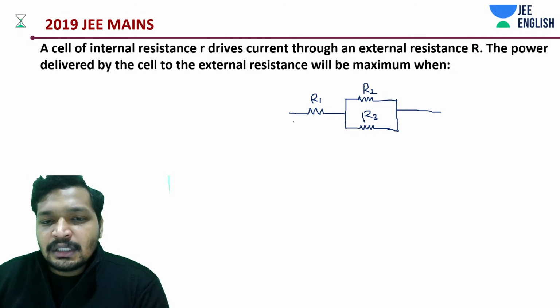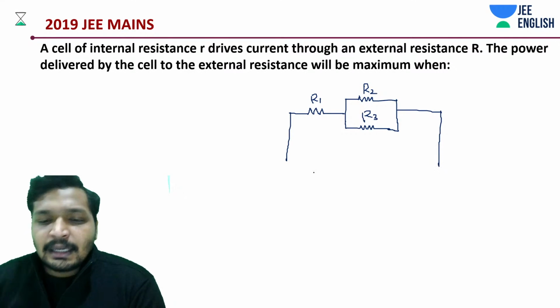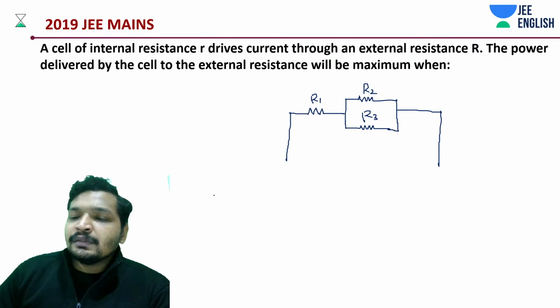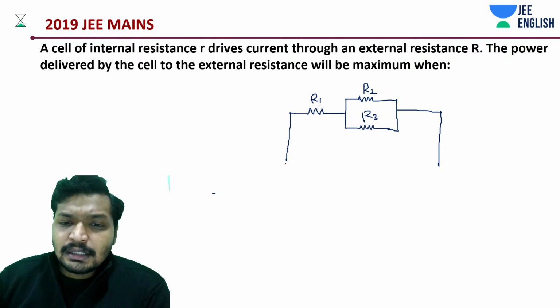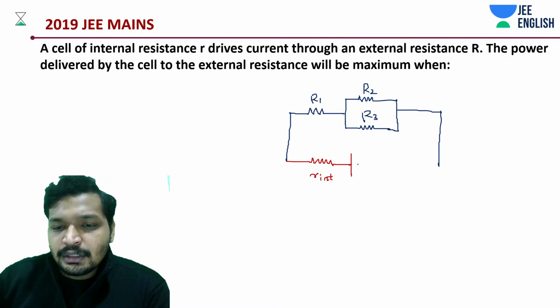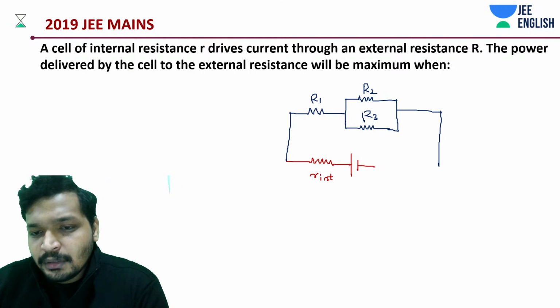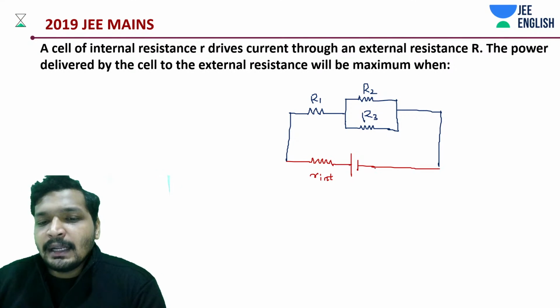Now for now, let's just deal with 3 resistors. This is a network. This can be like an electrical circuit. Now what we are going to do is, we are going to say there is an internal resistance. And you have, of course, a battery. A battery having both of this.